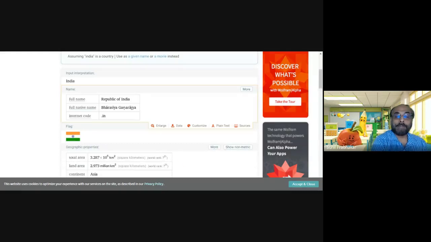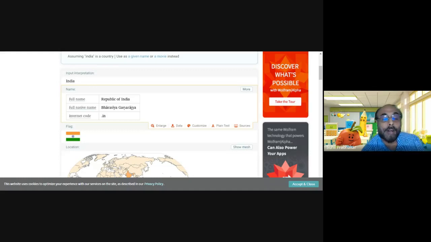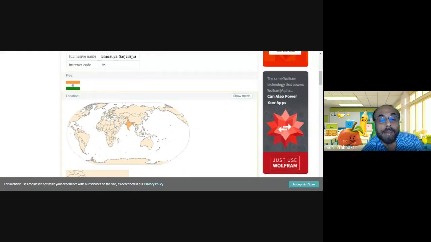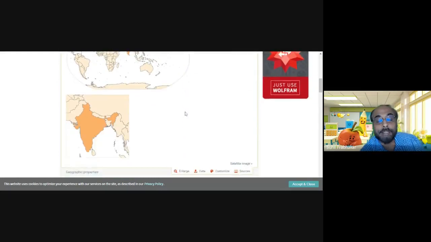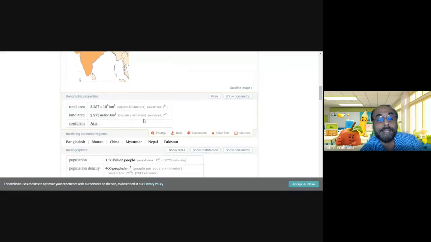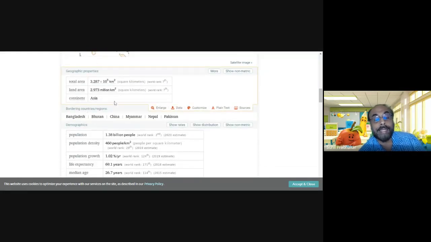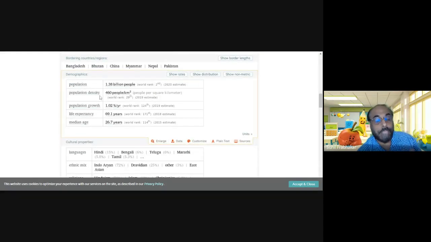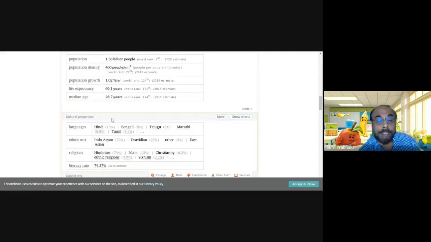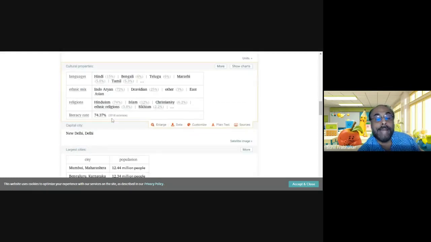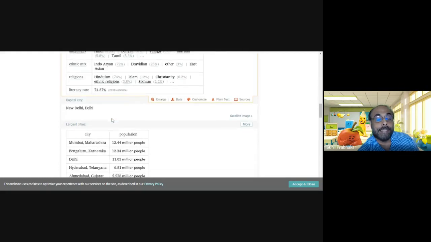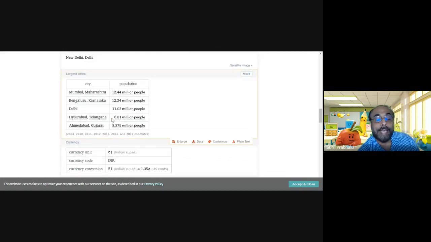India, full name Republic of India, full native name Bharatiya Ganarajya, internet code .in. This is the flag of the nation. This is the location in the world. These are the neighboring countries. This is the total area, land area, continent, bordering countries and regions, population density, population growth, life expectancy, median age, languages, ethnic mix, religions, literacy rate, capital, major cities, currency, GDP.